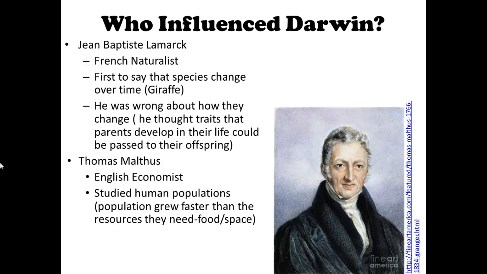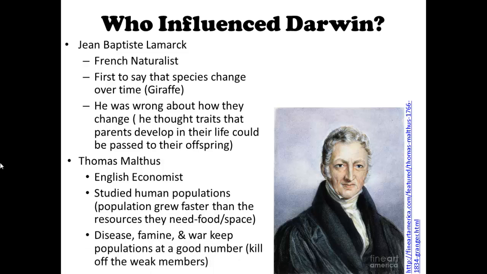He thought that diseases and famine and war, all these things that killed people, keep the populations at a good number. They would basically kill off the weak members of a population so that it can be controlled.